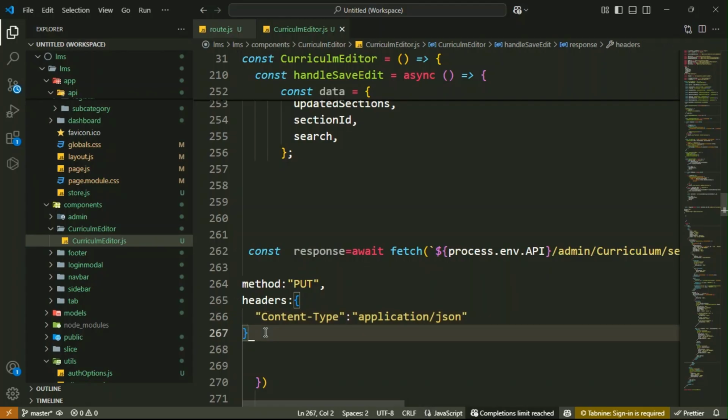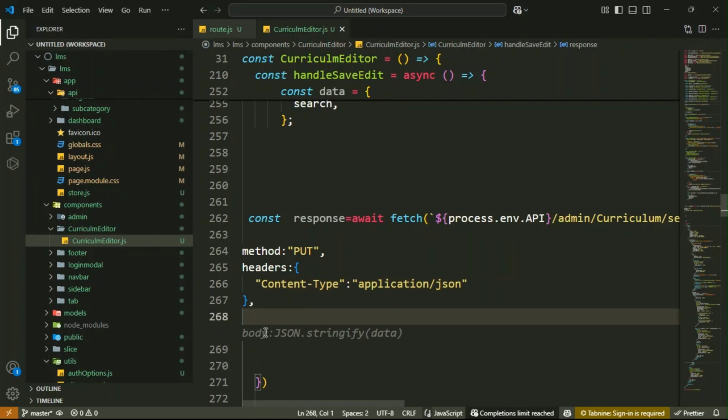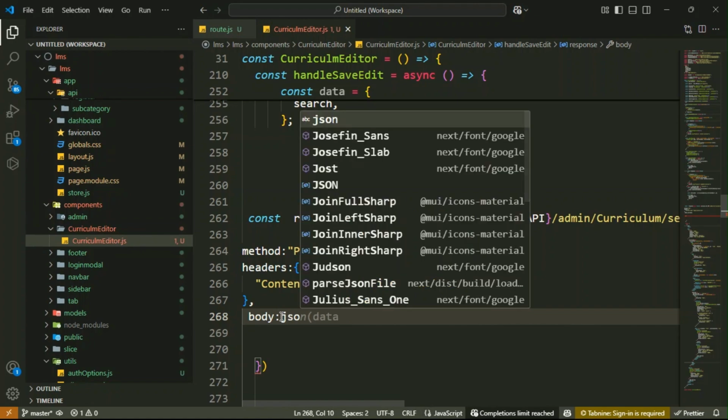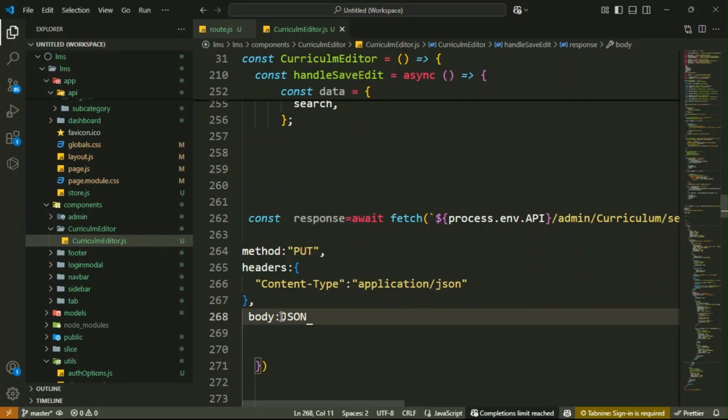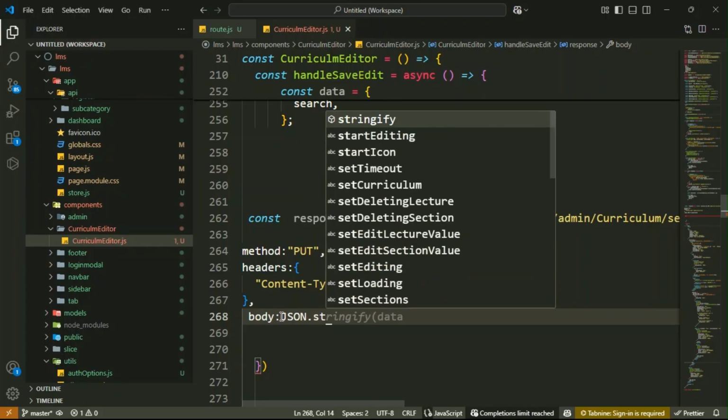So after that, below it, you send the updated lecture data to the server side in the body. Not inside a string, remove this one. It is JSON dot stringify method, with capital JSON.